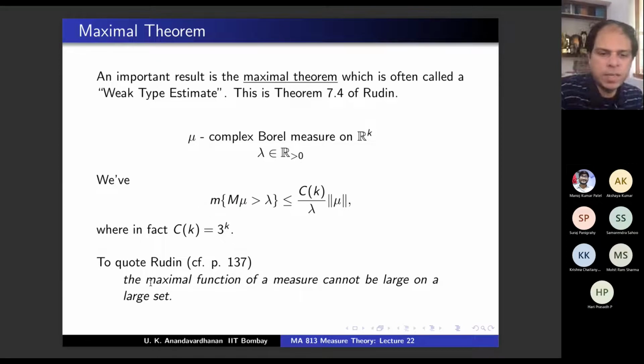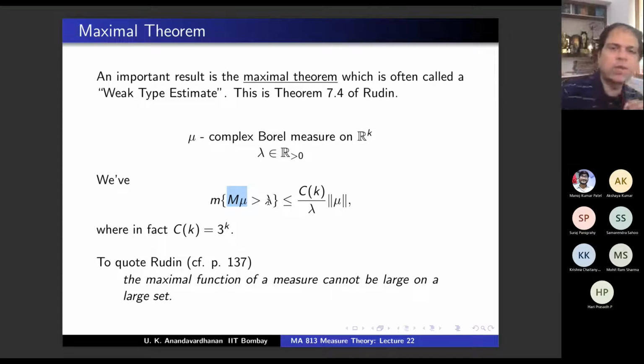So does that make sense? The maximal function of a measure cannot be large because it is bounded by something, right? So it's not very, very large, right? On a large set, mu bigger than lambda is a large set, right? Because lambda is a fixed constant. So beyond that is a large part. So on a large set, the maximal function of a measure cannot be very large. That is what the theorem is roughly saying.